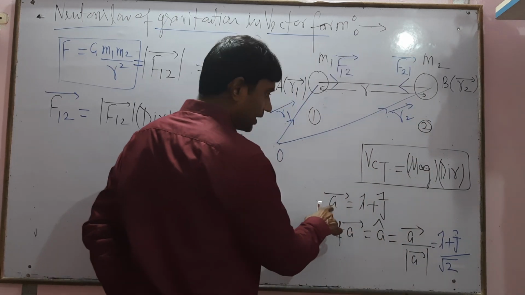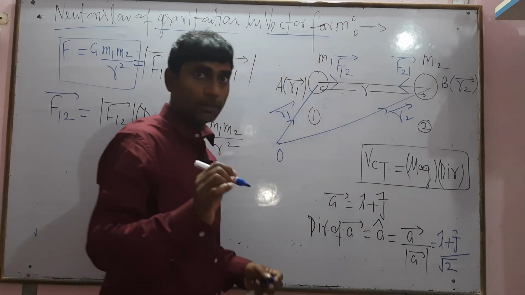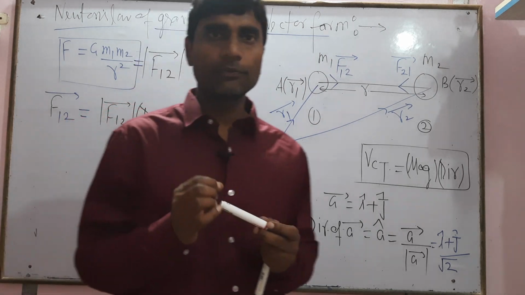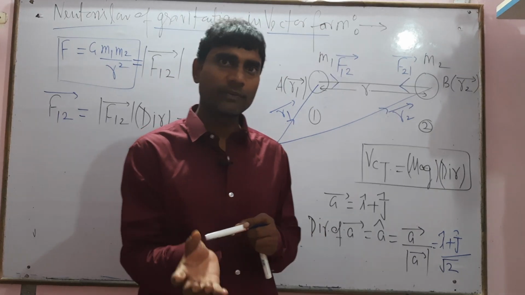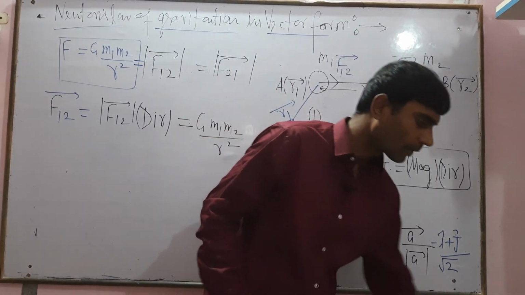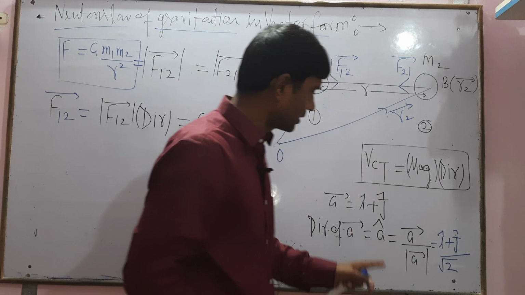So the direction of a vector is given by its unit vector. This implies that if we need the direction of any vector, then we can take the unit vector of that vector. Example is this.